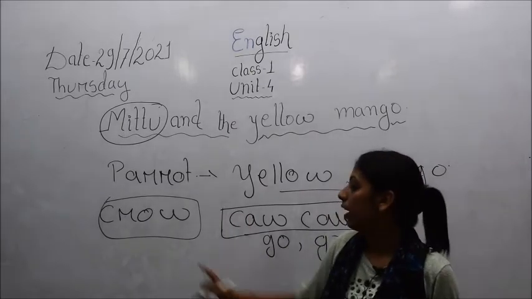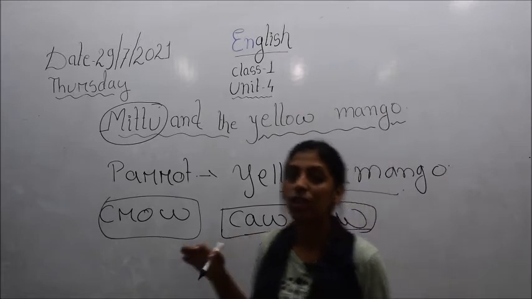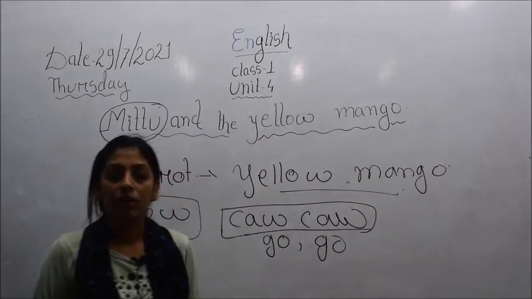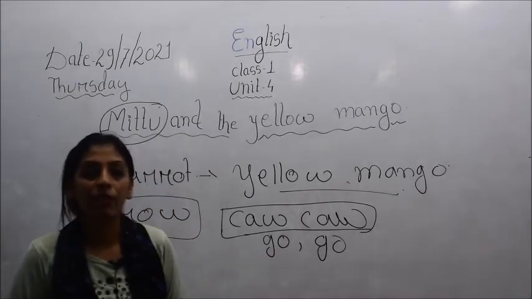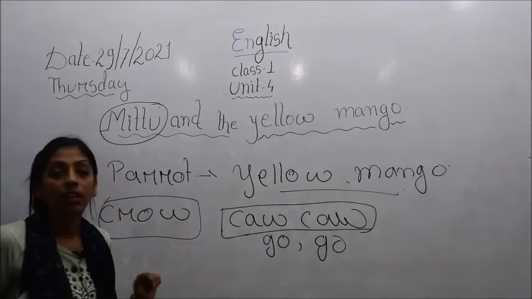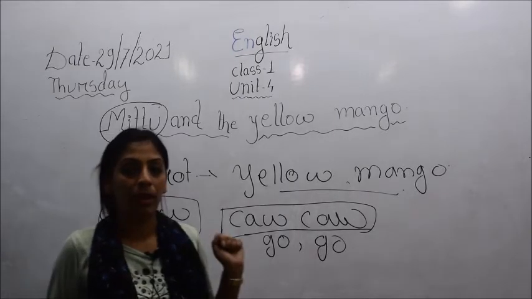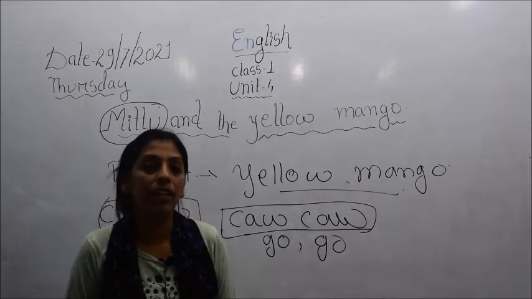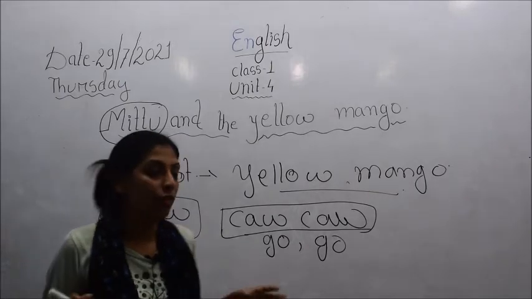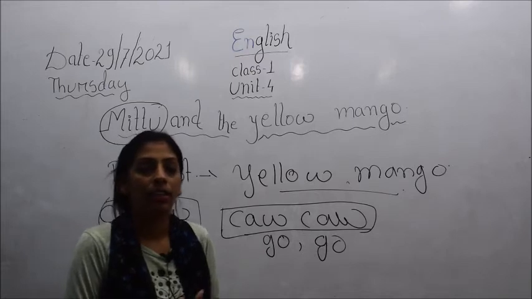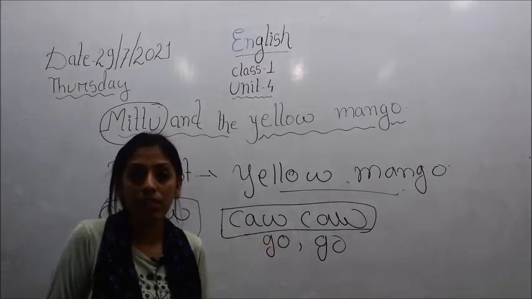Okay, so the crow said "caw, caw," which meant "go, go." And what did the crow mention further? He said, "You parrot, you go away. This is my tree and you cannot take that mango." So that is why the crow was very angry and wanted to chase this Mittu away, and he was finally successful in doing so.